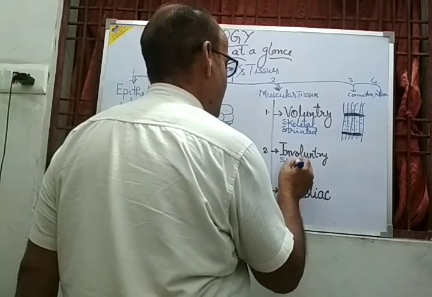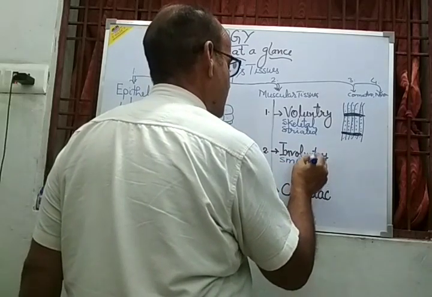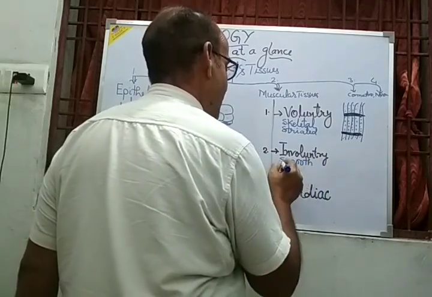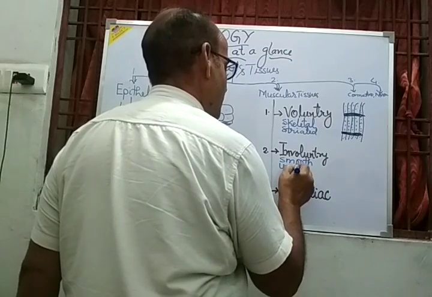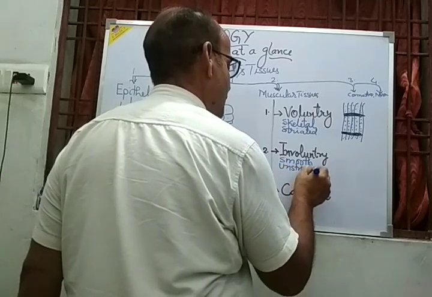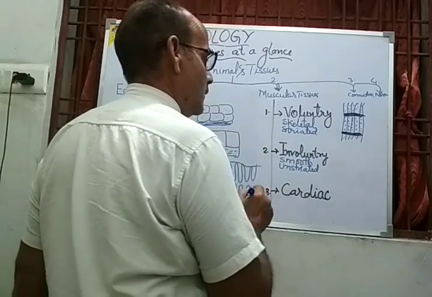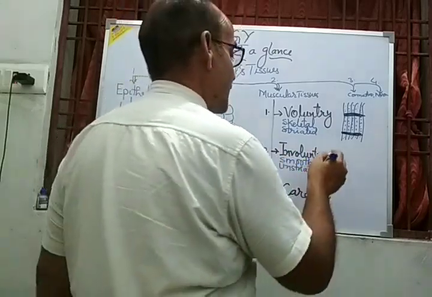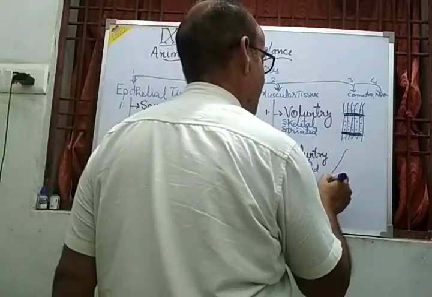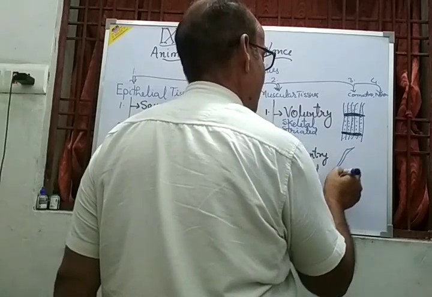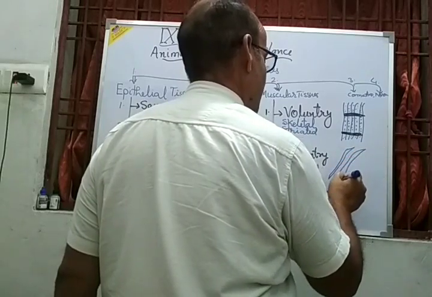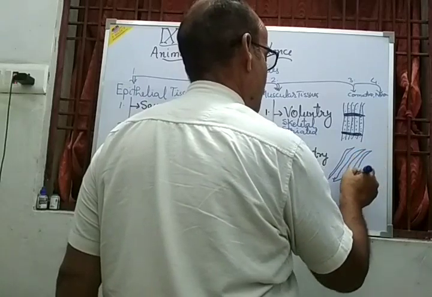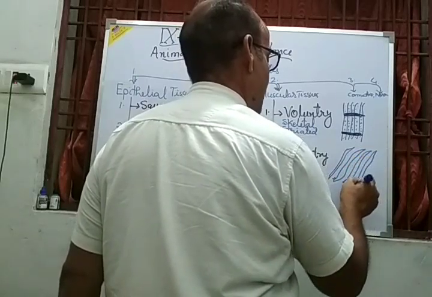or they are called smooth muscles because they are found in the organs, or they are unstriated muscular tissue. So these are the unstriated muscular tissue, and these are elongated muscle fibers which are found in different organs of the body.